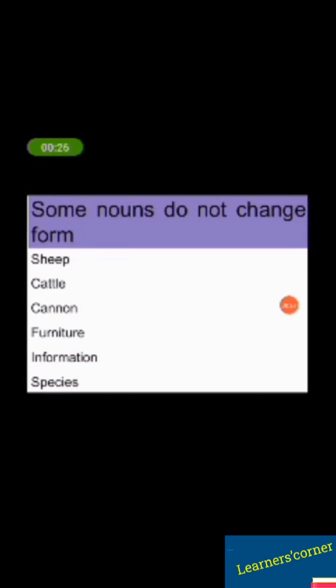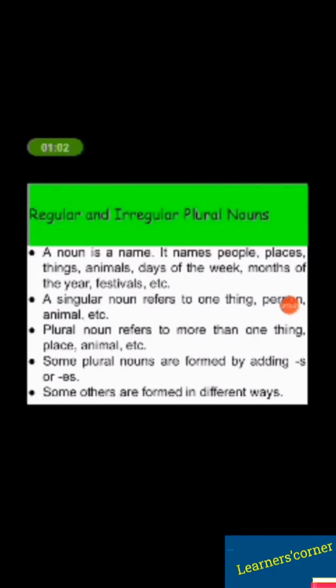Some nouns are also irregular because they do not change form. Both singular and plural are the same. For example, words like sheep, cattle, furniture, information, etc. do not change form. Now, children, let us do a recap.